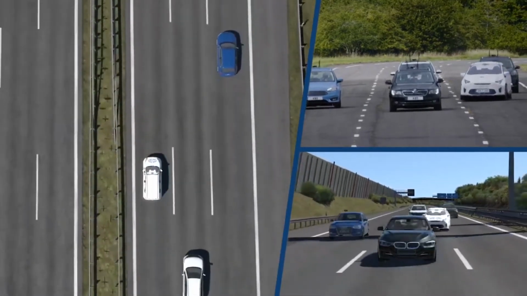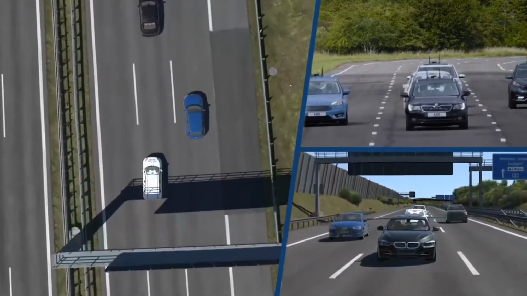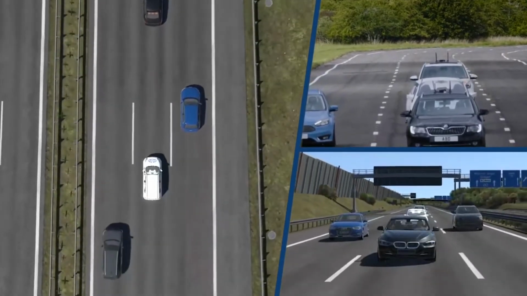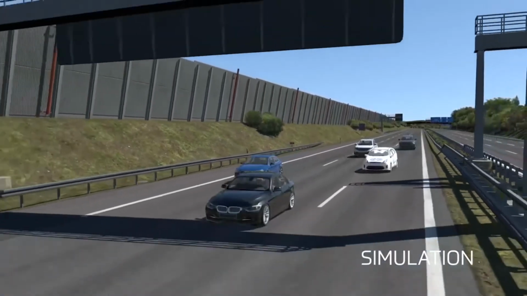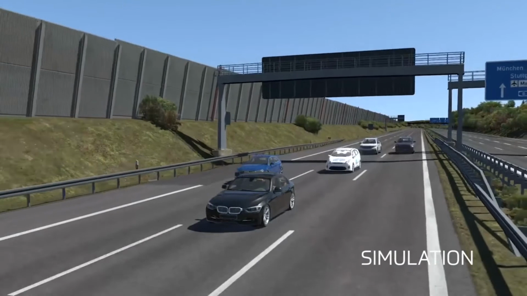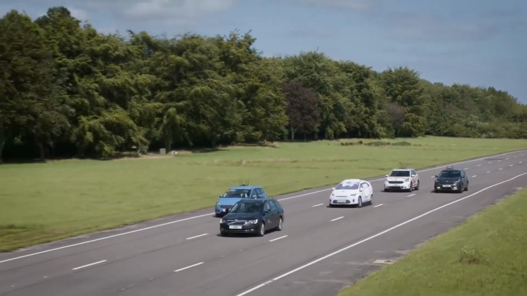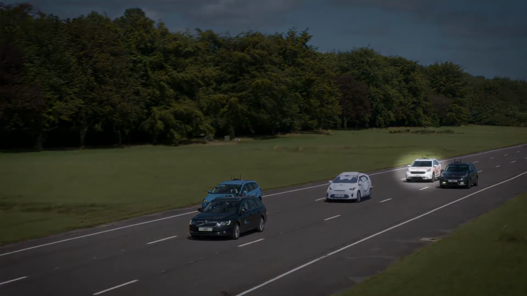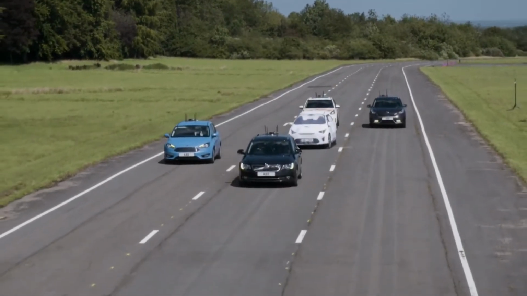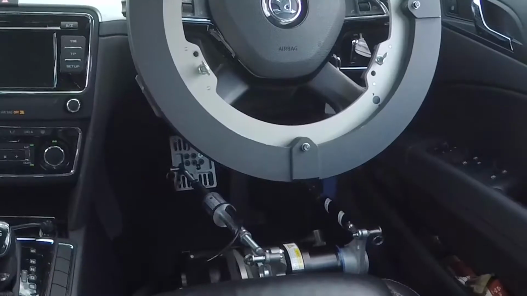The cut-in test replicates a high-risk scenario that you could encounter on a highway. The GST cuts into the middle lane in front of the vehicle under test, forcing it to take evasive action. The vehicle under test is unable to overtake the GST as another vehicle overtakes at the same time, blocking the outside lane. So instead, our test vehicle must brake to avoid hitting the GST.